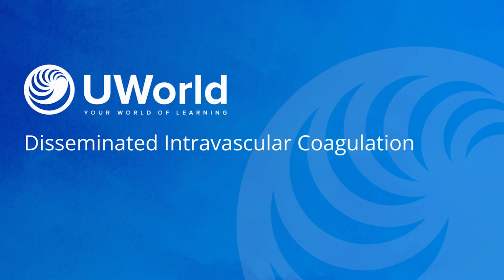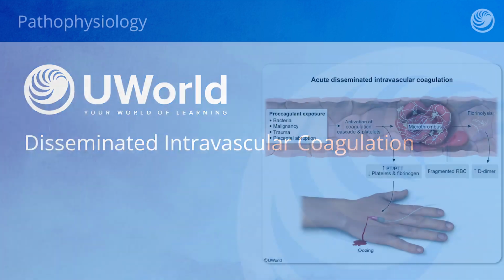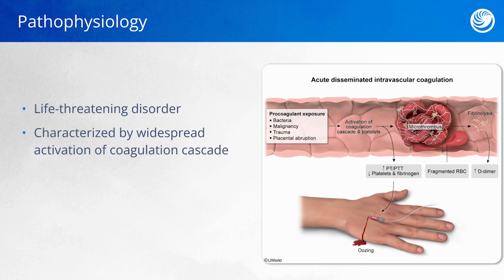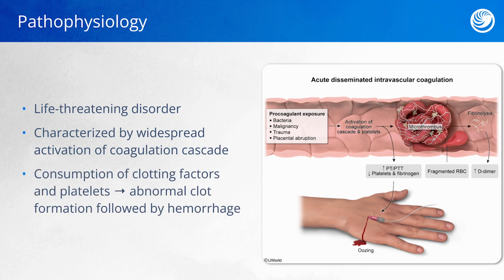This topic is disseminated intravascular coagulation. Disseminated intravascular coagulation, or DIC, is a life-threatening disorder that occurs when there's widespread activation of the coagulation cascade. In DIC, clotting factors and platelets are quickly consumed. This causes abnormal clot formation, which is then followed by hemorrhage.